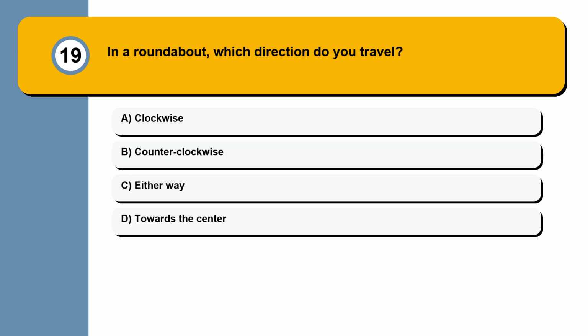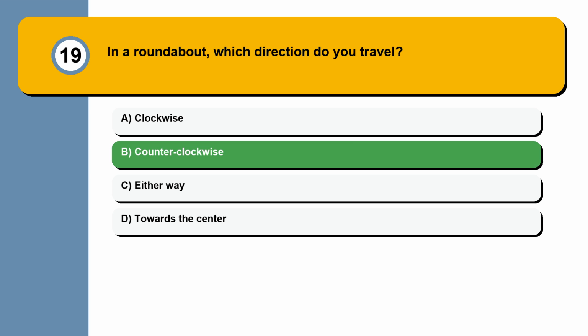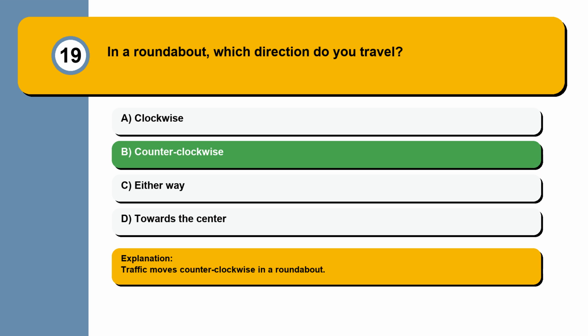Question 19. In a roundabout, which direction do you travel? Clockwise, counterclockwise, either way, towards the center. Traffic moves counterclockwise in a roundabout.